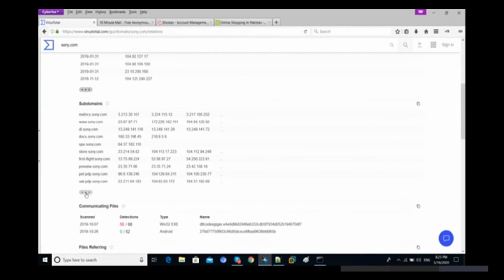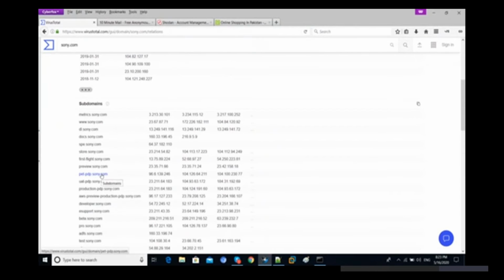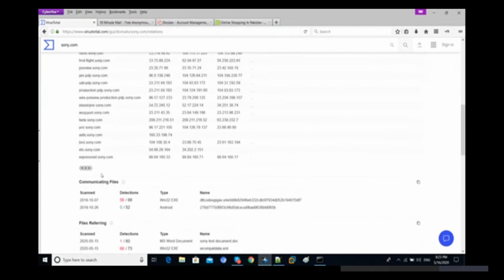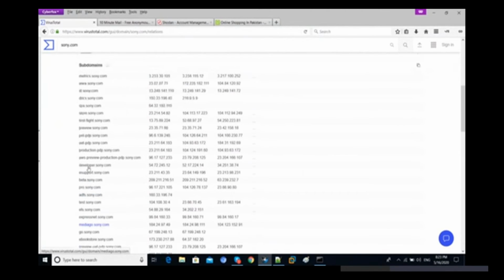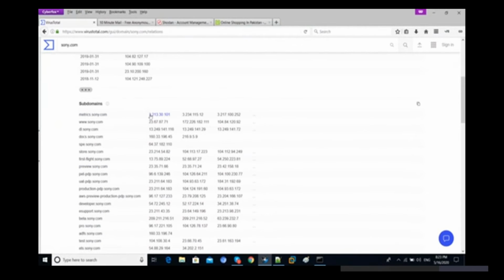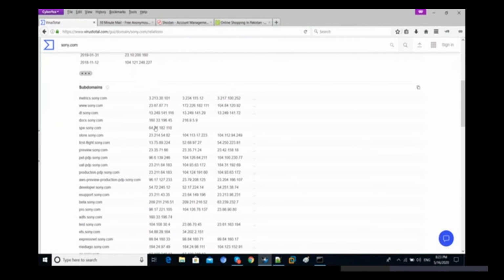So just click on this one, and then you will get subdomains from here. So basically, we are going to use VirusTotal for getting subdomains. Yeah, we have the subdomains, then we have the IP address, and all these IP address are from different users, right? Definitely we are going to check out one by one.